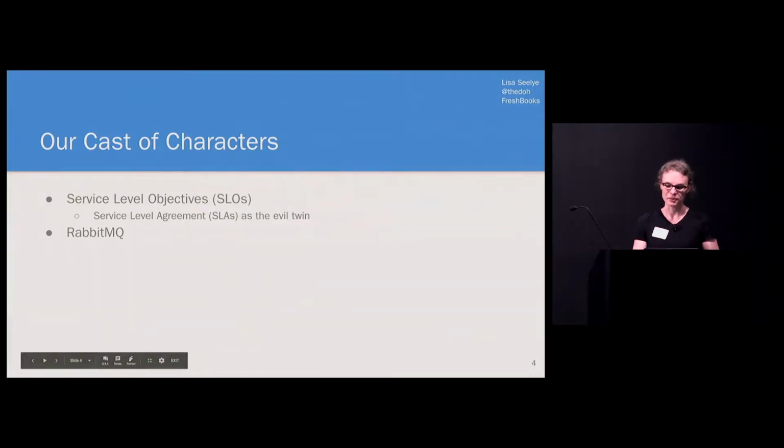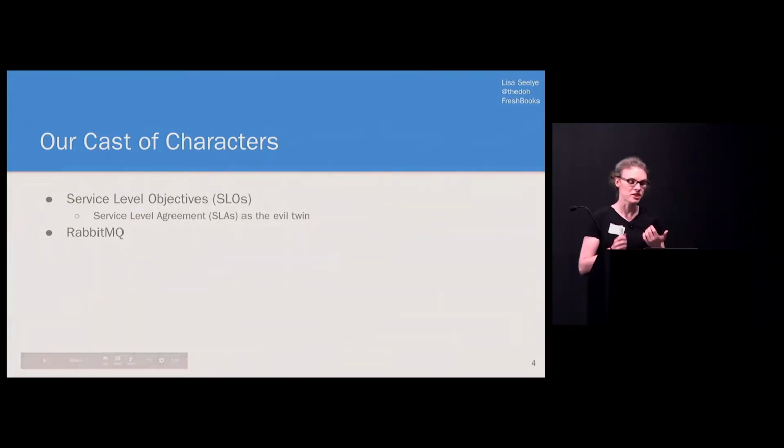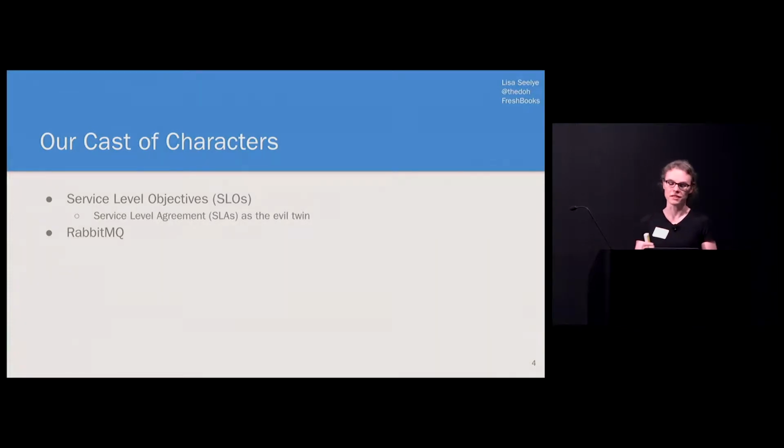Next up, we have RabbitMQ. RabbitMQ is message queuing software that forms an important piece of our tech stack at FreshBooks. We use it to do asynchronous message processing so that our real-time applications that our customers are interacting with and our microservices don't have to do that work in real time. Each service usually has its own queue that it can use on its own. Some examples of these asynchronous tasks include sending sign-up emails to new customers, provisioning billing profiles with our billing partners, and some data analytic tasks. RabbitMQ is going to serve as the backdrop for our story.